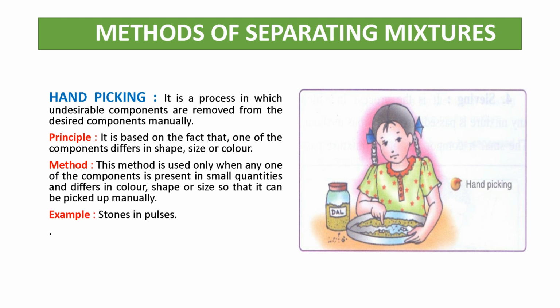And what is the method? This method is used only when any one of the components is present in small quantities and differs in color, shape or size. So the same thing is written here. This point is very important, that the components differ in shape, size or color, and one component is present in smaller quantity. So we use the method of hand picking. Example is stone in pulses. You can see in the diagram. All of you have seen your mother do this. So in this diagram you can see this is the method of hand picking.